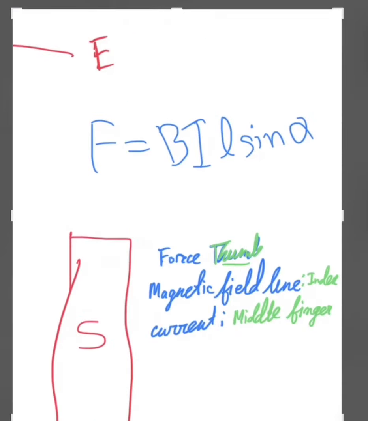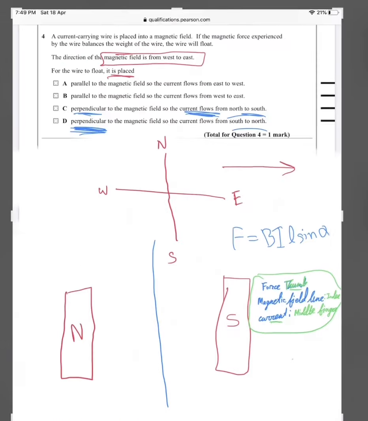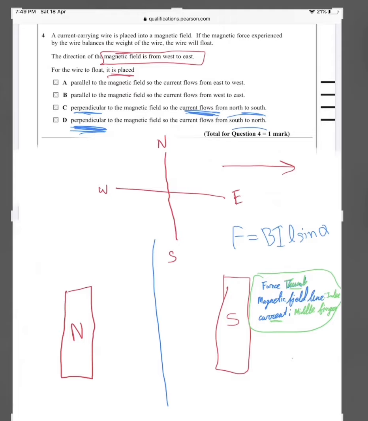So by using this, we can determine the direction of current. Since the magnetic field is moving from west to east, our index finger would point rightwards, and since our wire has to float, the force will be out of the page. Since we are looking at a top view, that is important. We are looking at a top view, so the force will be towards us.